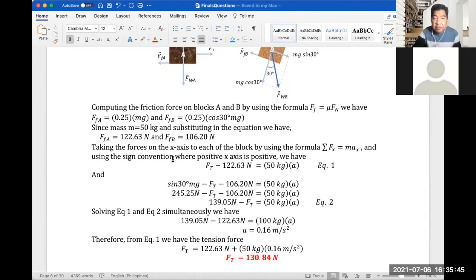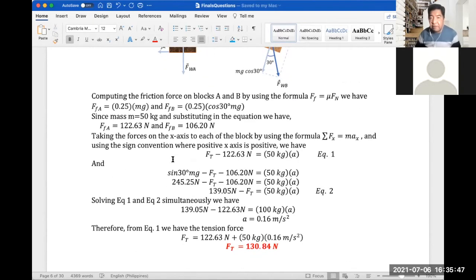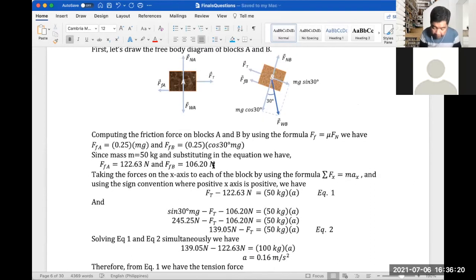So computing the frictional force on blocks A and B by using the formula F sub f equals mu F sub n, for frictional force A, we have 0.25 mg, and for B, 0.25 cosine 30 degrees mg. So that's for F sub B. So the one towards, okay, let me just pull the here. So 0.25 times cosine 30 degrees mg going down.